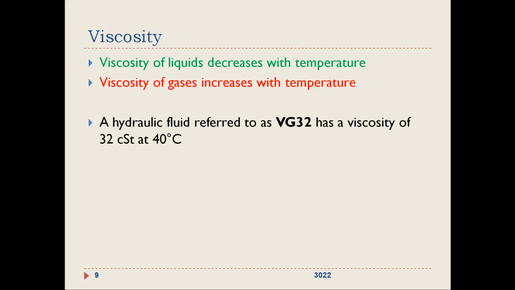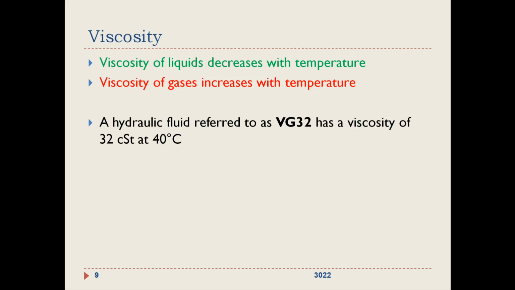For example, suppose a hydraulic fluid is referred to by a manufacturer as VG32. VG32 means it has a viscosity of 32 centistokes, cSt, at 40 degrees Celsius.